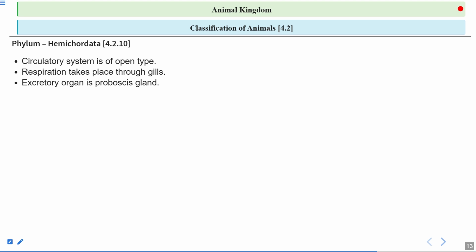Excretory organ is the proboscis gland. They have the proboscis gland, which is concerned with the process of excretion. They take out all the nitrogenous waste material from their body, and they excrete it in the water only. Sexes are separate, so they have separate male and female individuals.